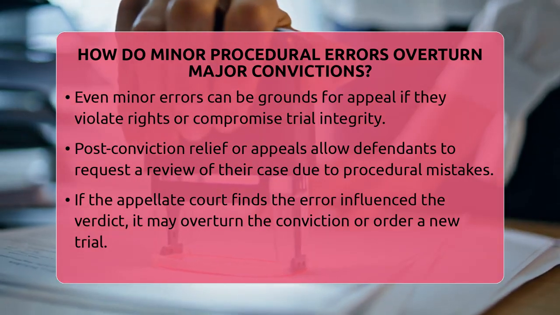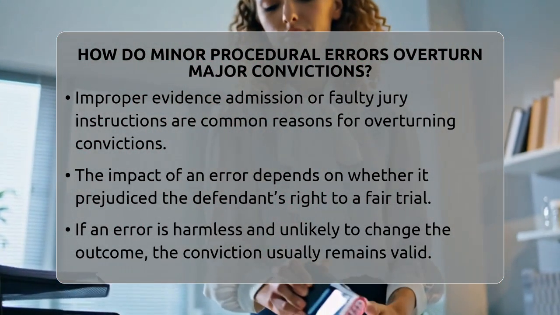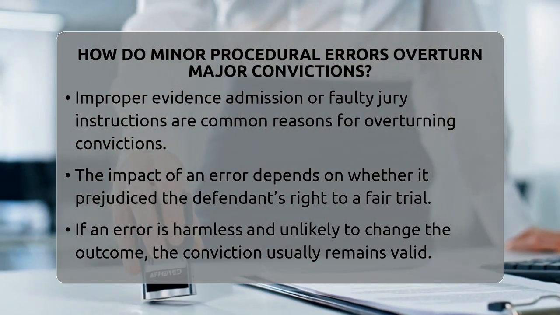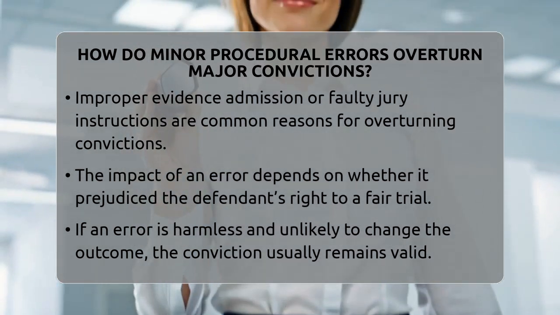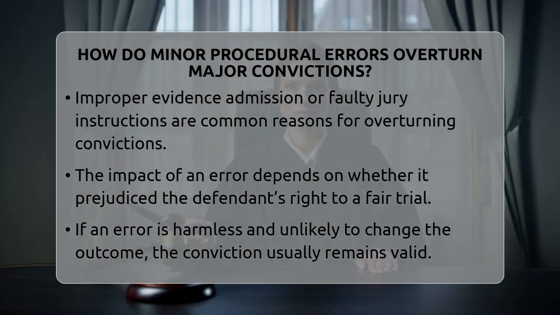For example, if evidence was improperly admitted because the judge failed to follow correct procedures, this could be grounds for overturning a conviction. Similarly, if the jury was not properly instructed on the law, leading to a misunderstanding of the legal standards, the conviction might be challenged successfully.